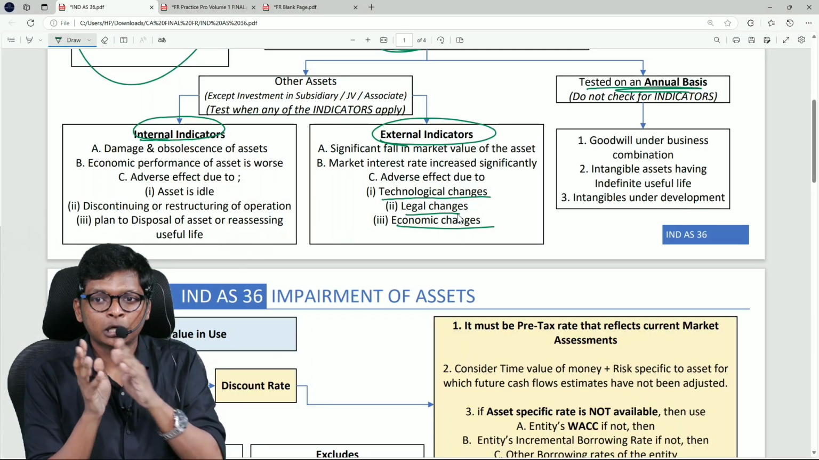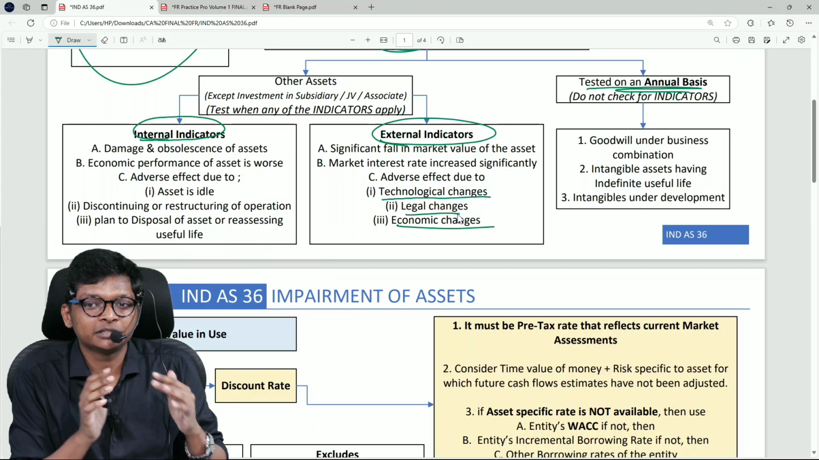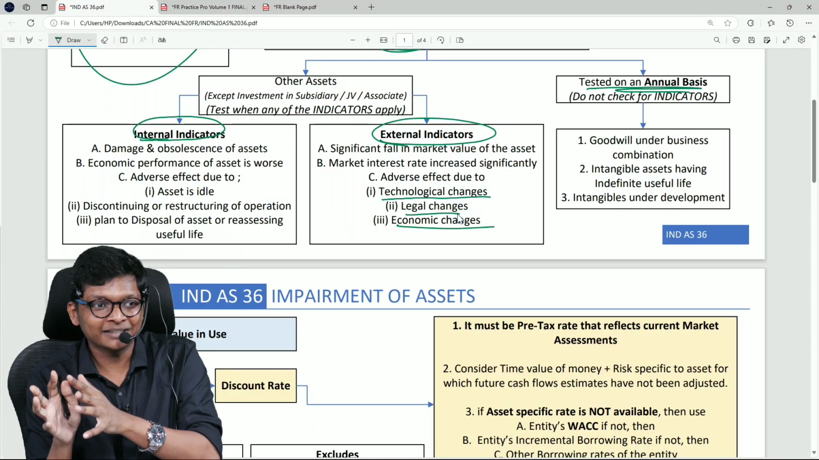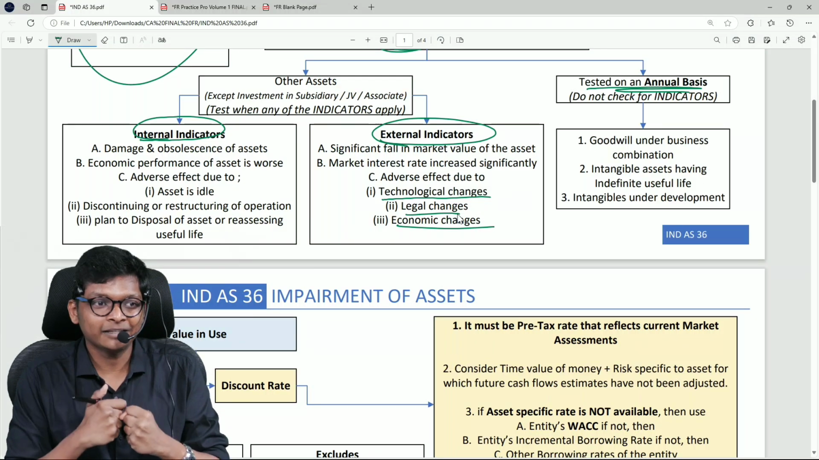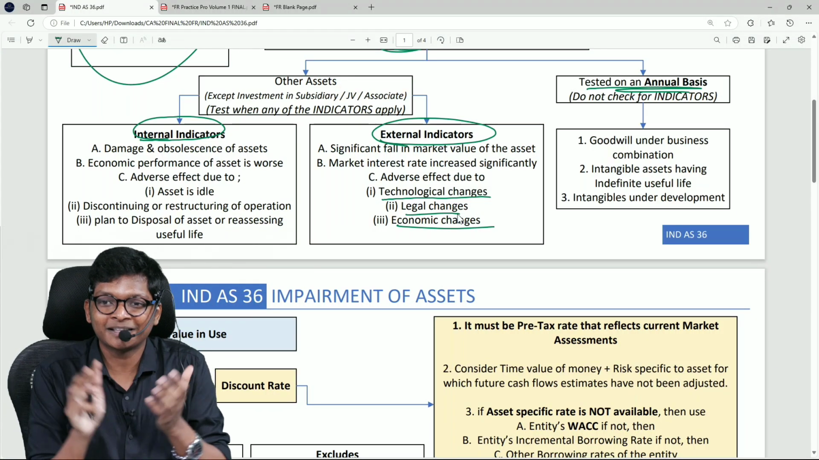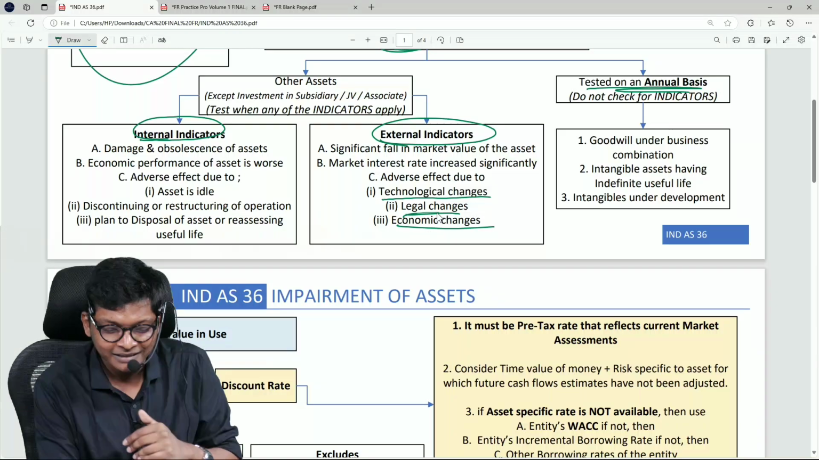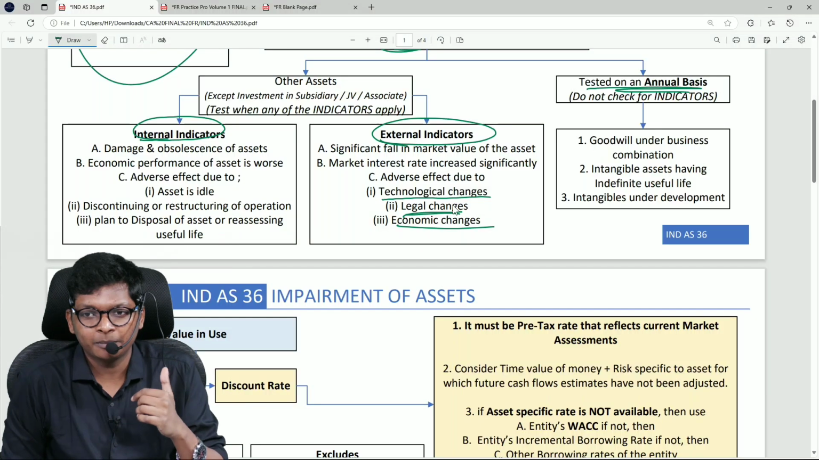So why? If government changes, legal will change. If government changes, law will change. As long as this government is there, Starlink cannot enter into India. Elon Musk is crying, "How to enter into India?" Because government is supporting some other company. You fill the gaps. Suddenly, if government changes, legally it will change. So, if law changes, you will test for impairment.